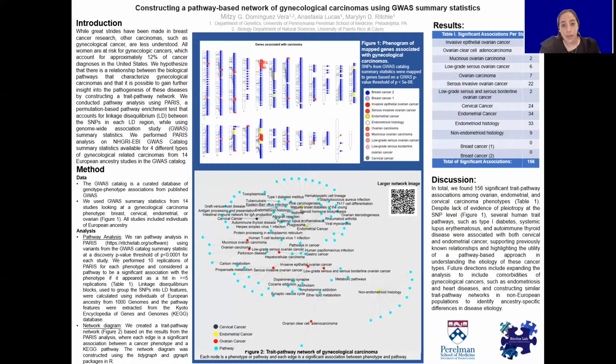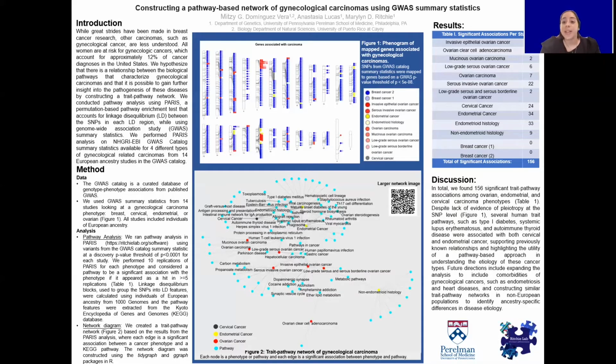And as you can see, we didn't see as much pleiotropy as we would have liked, since most cancer phenotypes are mapped to only one gene and they don't have as much pleiotropy. This is why we decided to look for significant associations per study, which is shown in Table 1. In this, we discovered that there were 156 significant associations.